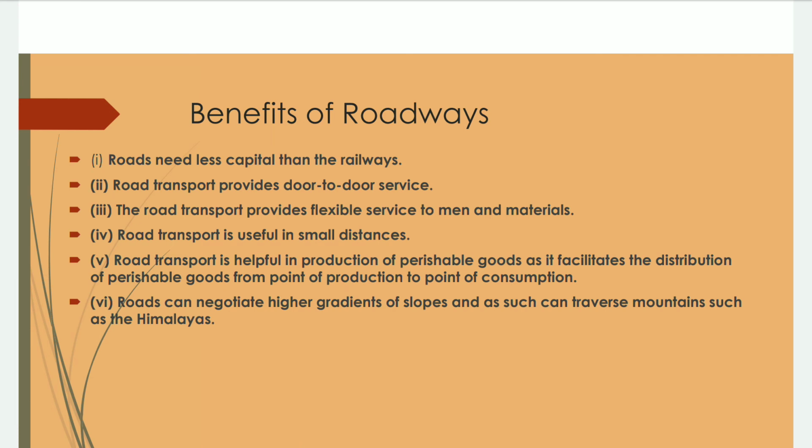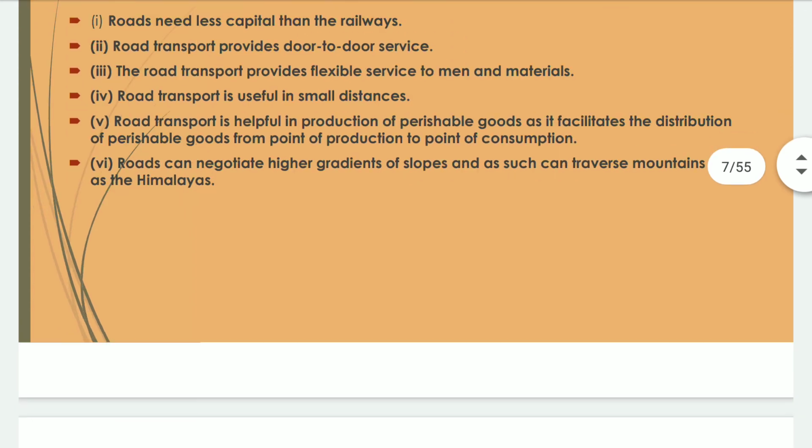Road transport is helpful for perishable goods, as it facilitates the distribution of perishable goods from the point of production to the point of consumption. Roads can negotiate higher gradients of slopes, and as such can traverse mountains such as the Himalayas.